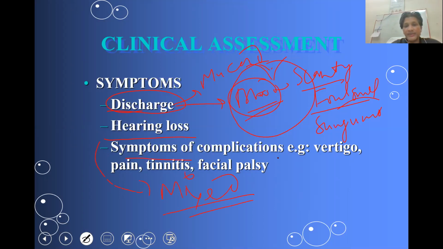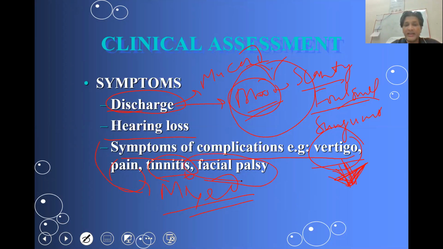So among the symptoms, the complications are vertigo. Vertigo definitely indicates involvement of the internal ear, and the only thing which can make an entry into the internal ear is the cholesteatoma. Pain, tinnitus, or remote features are also clinical features.